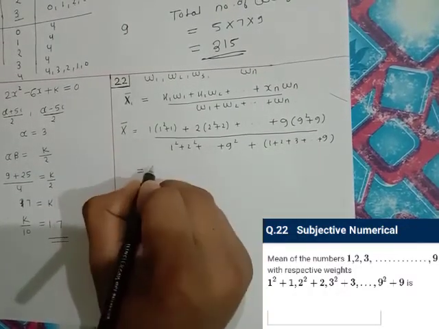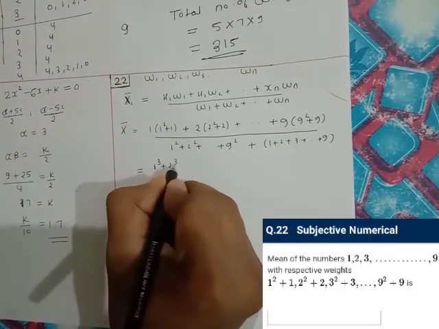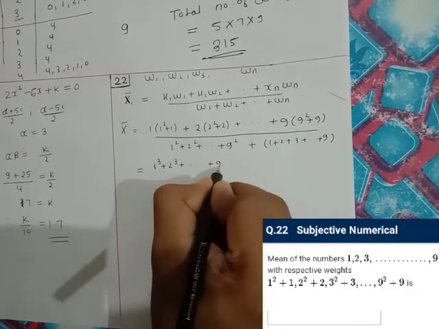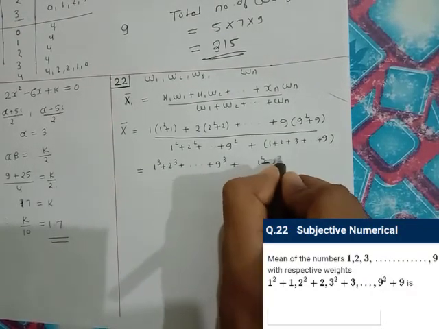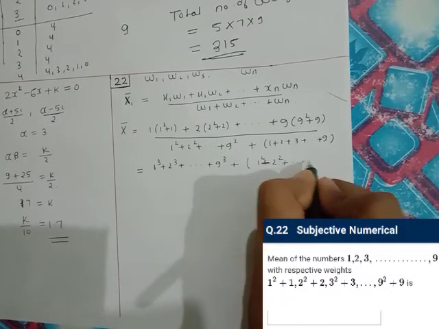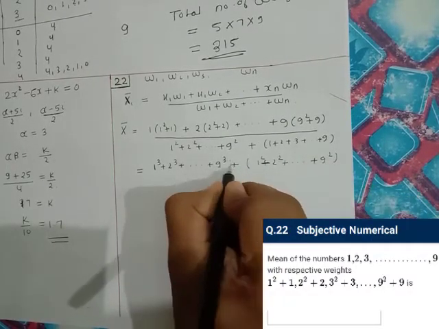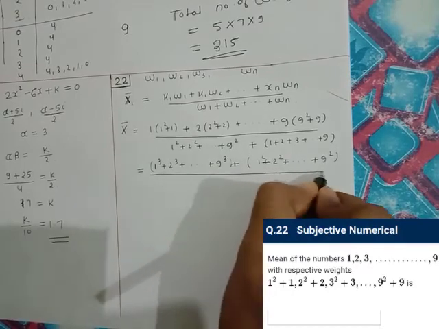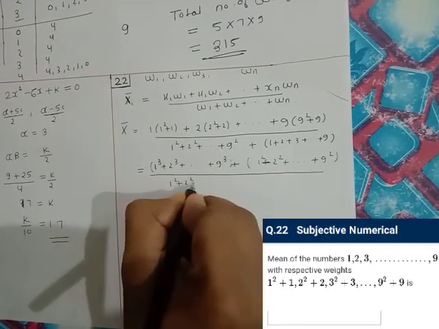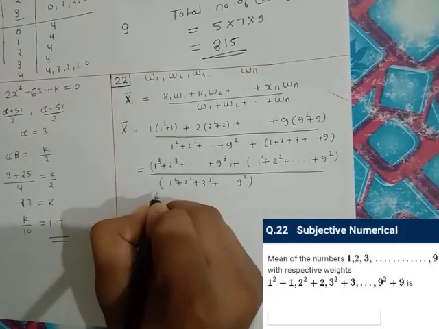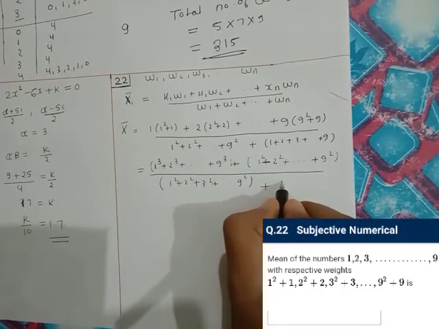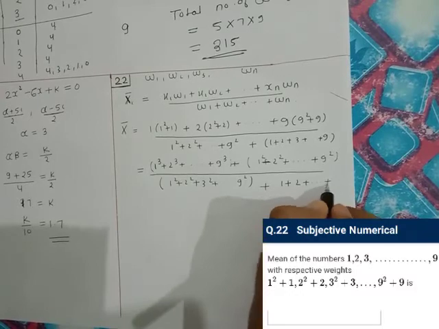So this becomes 1 cube plus 2 cube up to 9 cube, plus 1 square plus 2 square up to 9 square, divided by 1 square plus 2 square plus 3 square up to 9 square plus 1 plus 2 plus up to 9.